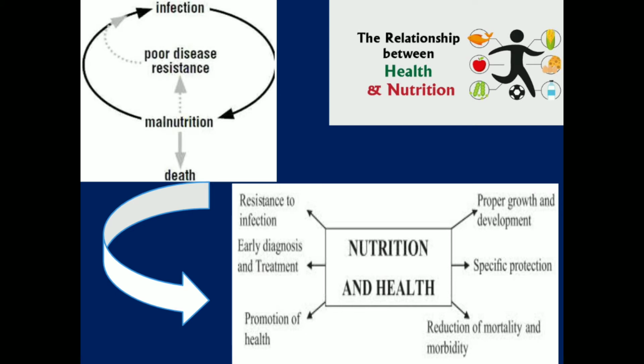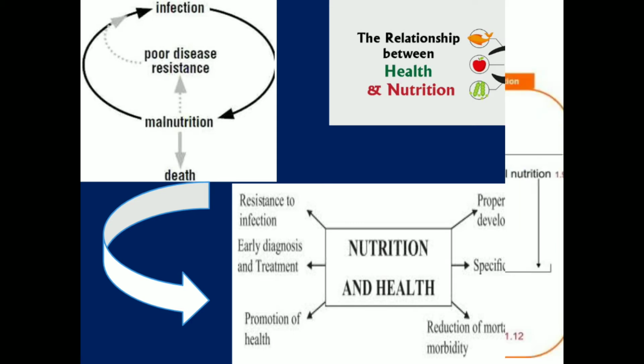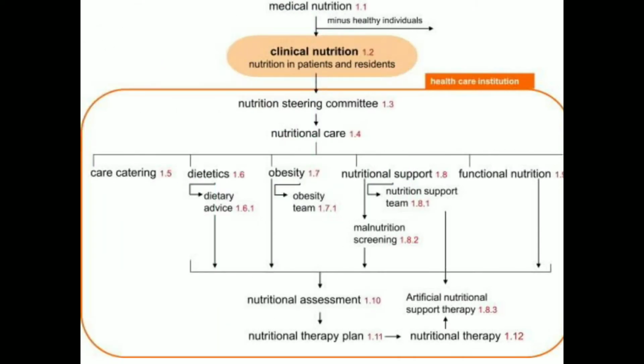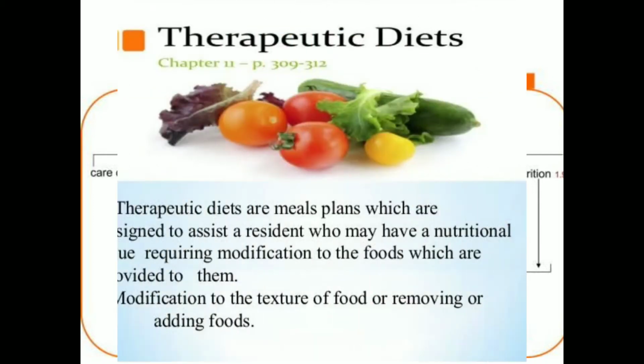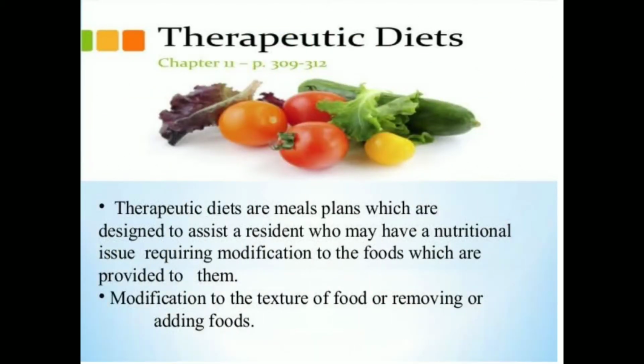So it is like a vicious cycle, which I already provided you in the class. So this is all about this particular topic. Now we are coming to the part of clinical nutrition and how this basically works administratively. This is not so important, you can go through this slide. The next thing is therapeutic diet. This is the most important thing for this chapter, for your board also, that is therapeutic diet.